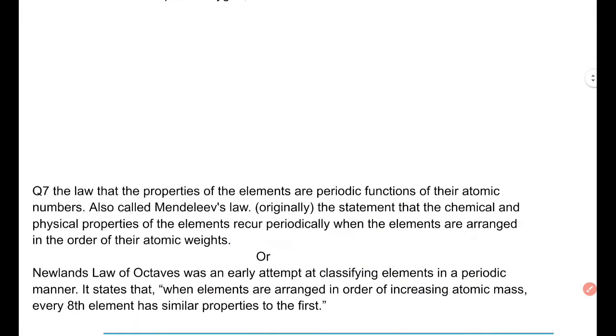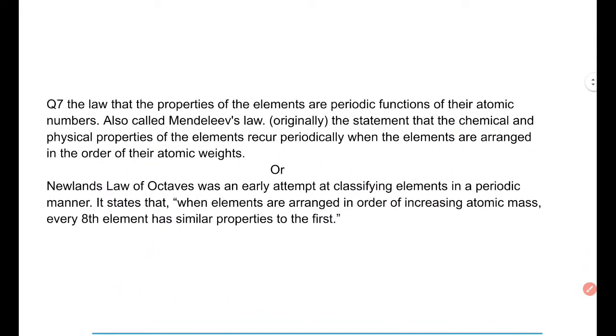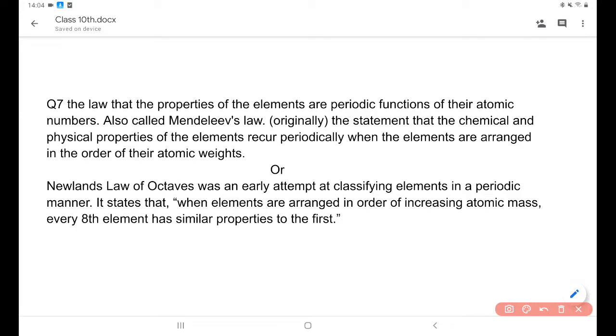Next question is question number 7. So question number 7 is: write the Mendeleev principle or the Mendeleev periodic law. And the second question is: write the Newlands law of octaves. The law says that the properties of elements are a periodic function of their atomic number. So they call this Mendeleev law.